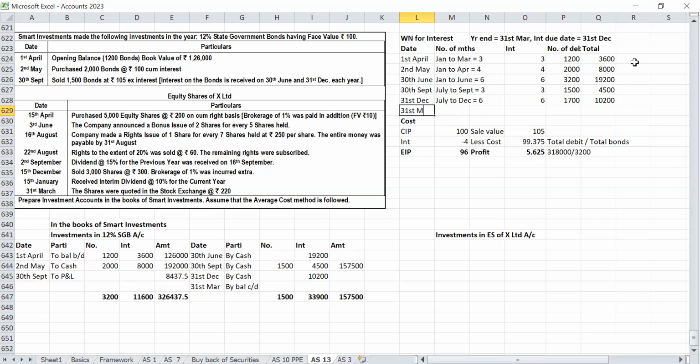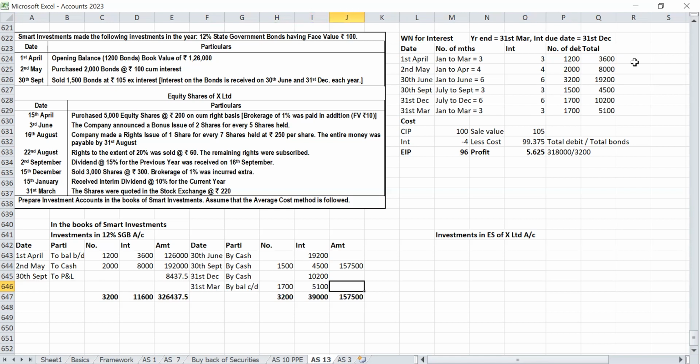Closing interest comes, sir. January to March, 3 months. Number of debentures 1,700, so 5,100 interest.